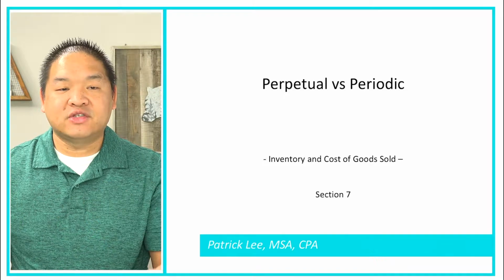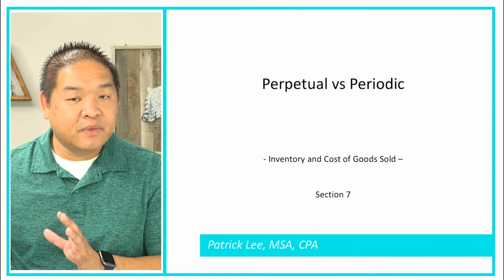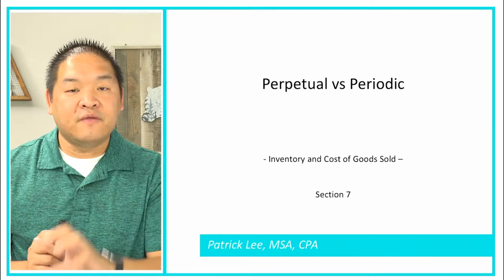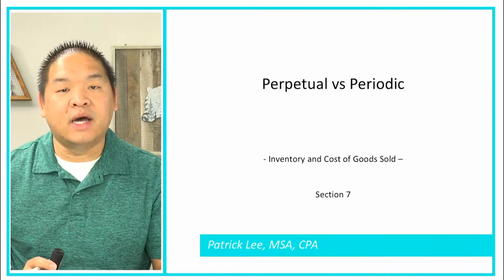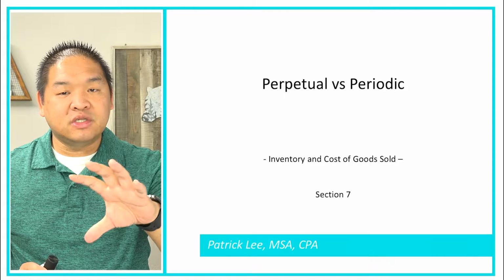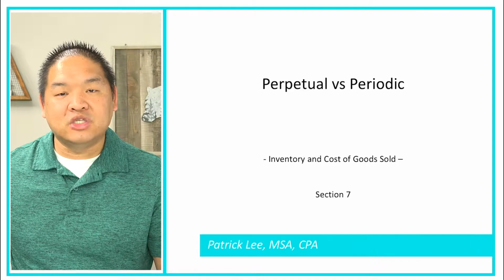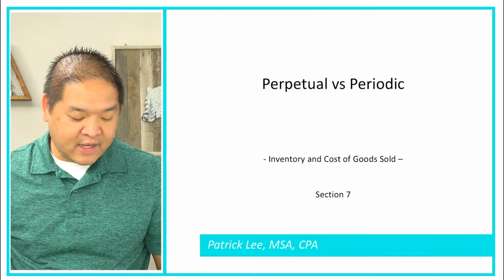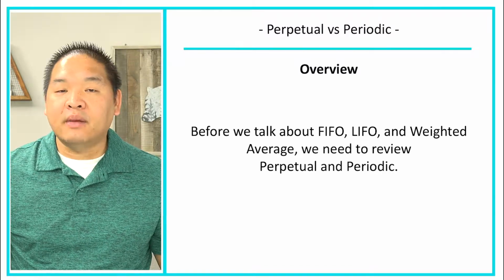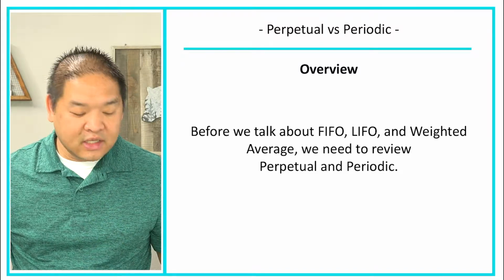And so if we understand periodic and perpetual, we get a better understanding that the way we're going to be doing it for the rest of the section, we're only going to concentrate on one of these two flavors, but if we use the other one, then we may get a different answer. So we're trying to expose you to this now and review it now. That way you know there's actually two different ways that we can do it in conjunction with FIFO, LIFO, and weighted average. So kind of an overview before we really talk about FIFO, LIFO, weighted average. We want to make sure that you are definitely understanding periodic and perpetual as we go into those costing methods.